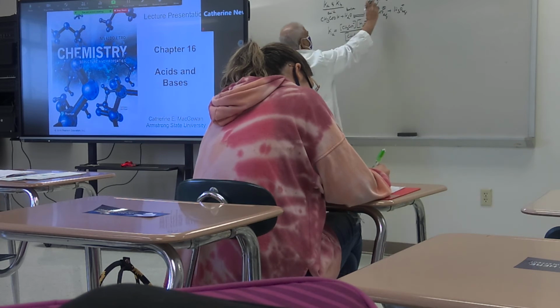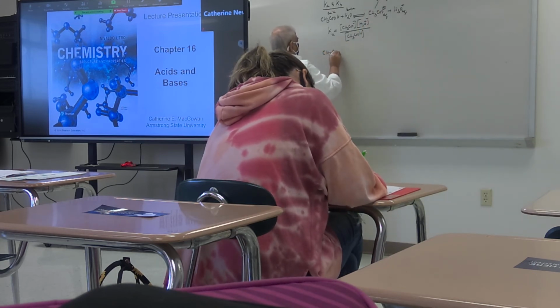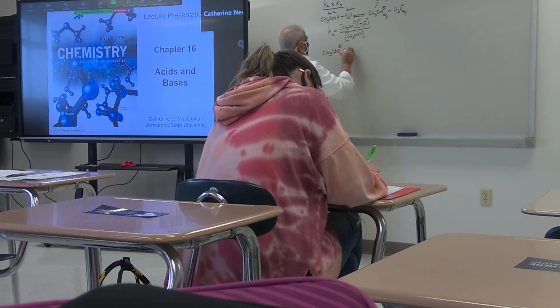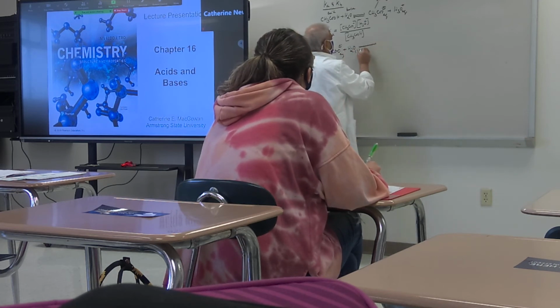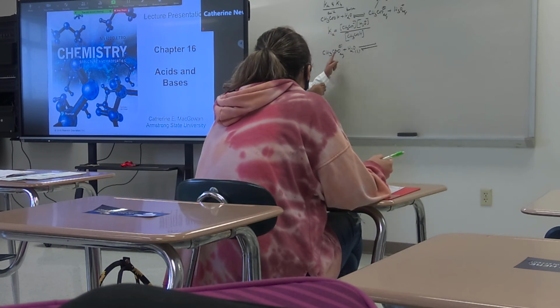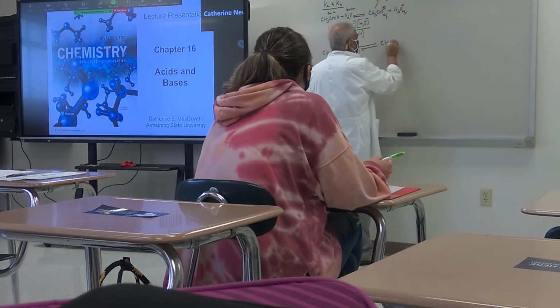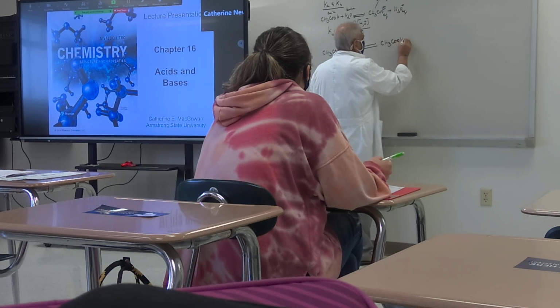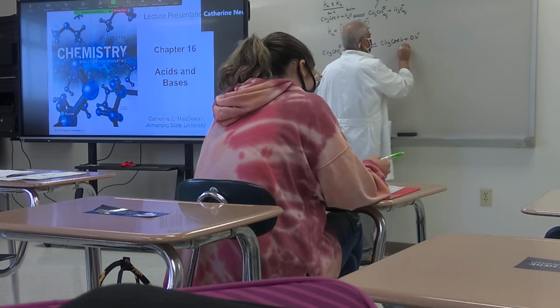Now I am going to take this base, CH3COO minus (aq) plus water (l). Then what happens here? Water behaves like an acid. The acetate ion behaves like a base; it accepts the proton, thereby becoming CH3COOH plus OH minus.